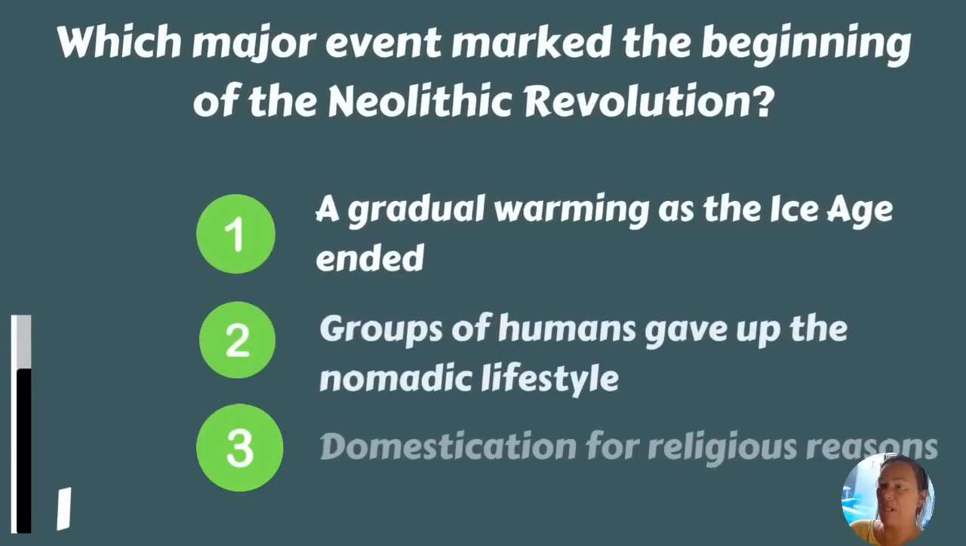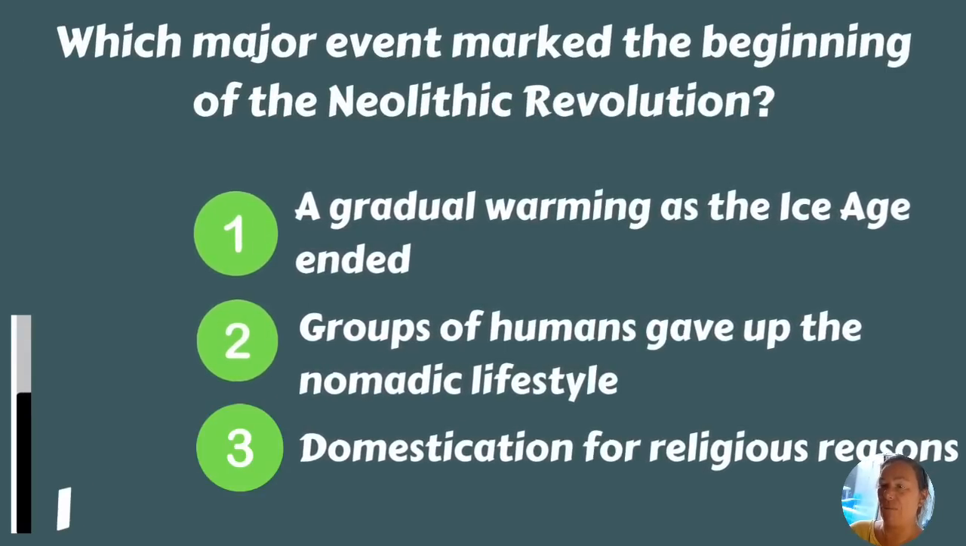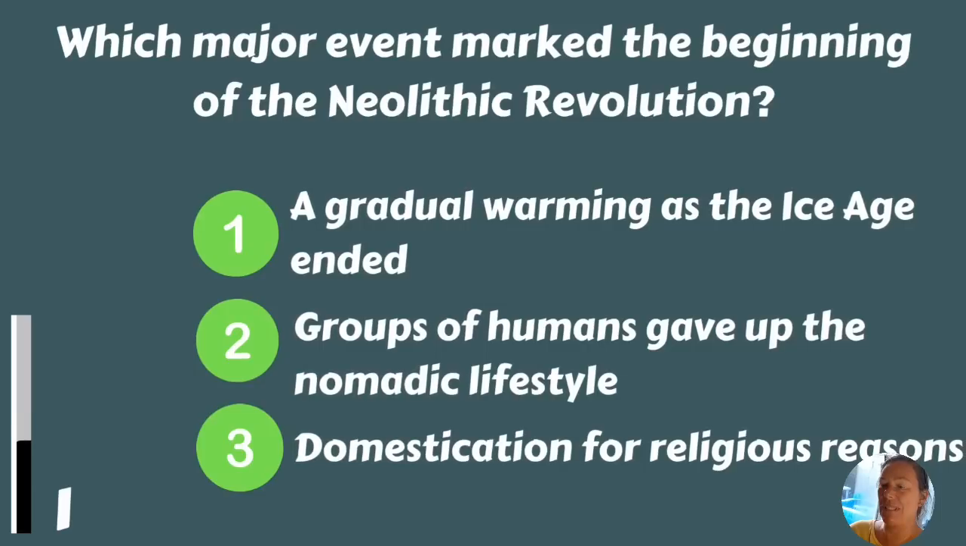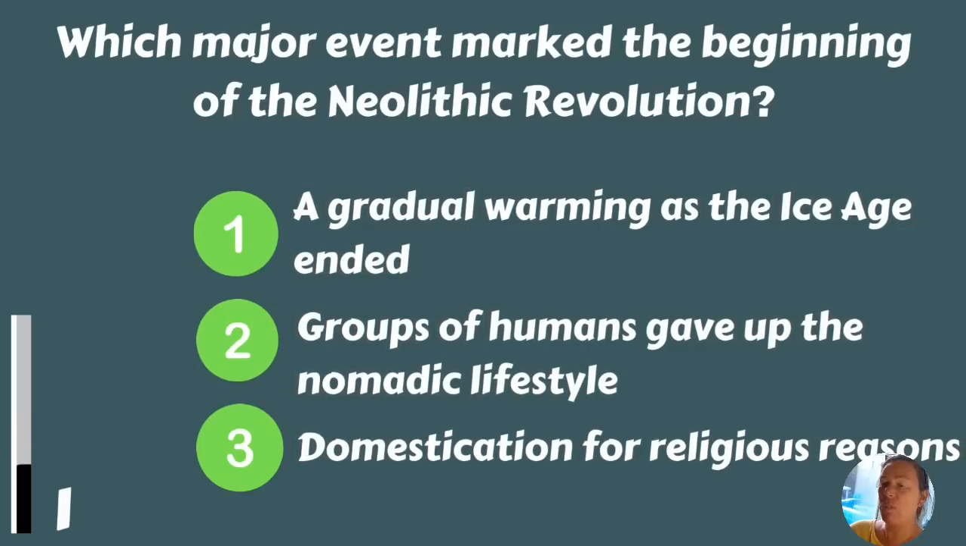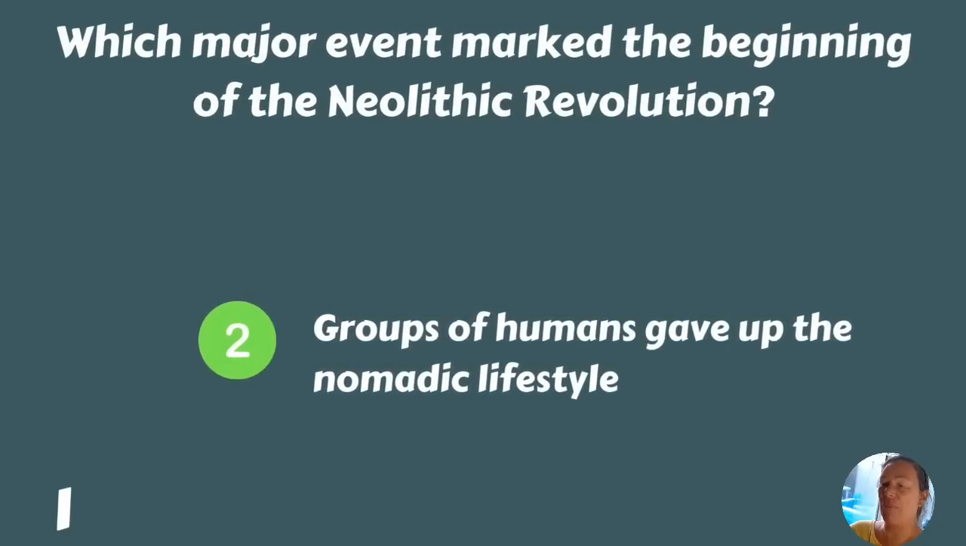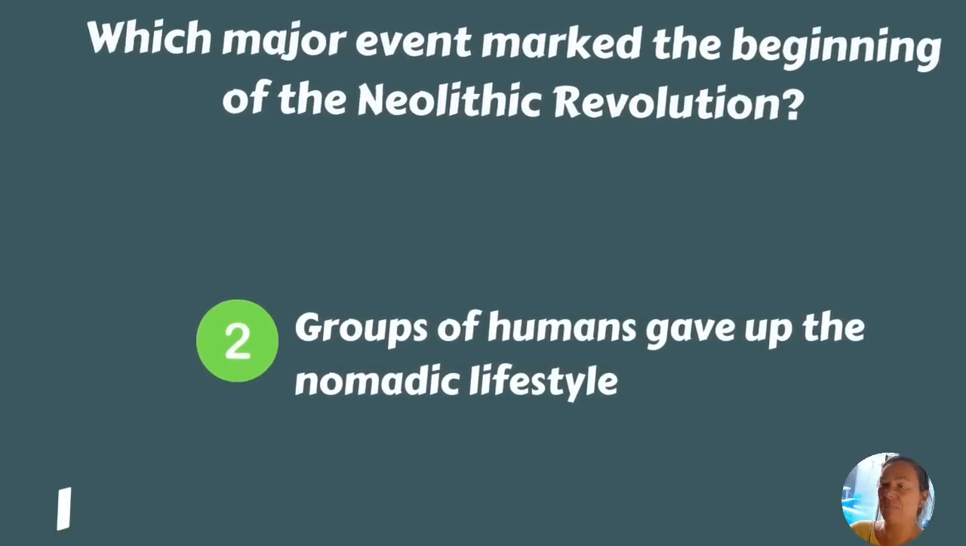Which major event marked the beginning of the Neolithic Revolution? A gradual warming as Ice Age ended, groups of humans gave up the nomadic lifestyle, or domestication for religious reasons? Groups of humans gave up the nomadic lifestyle.